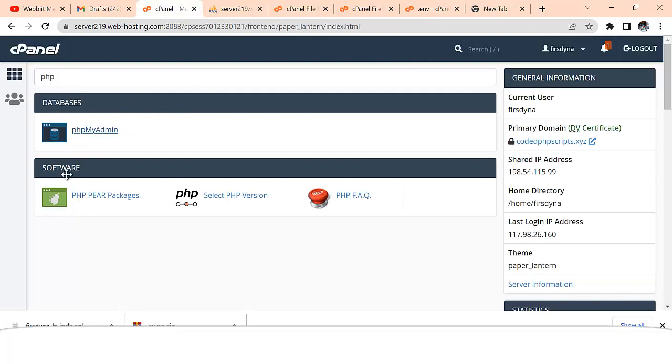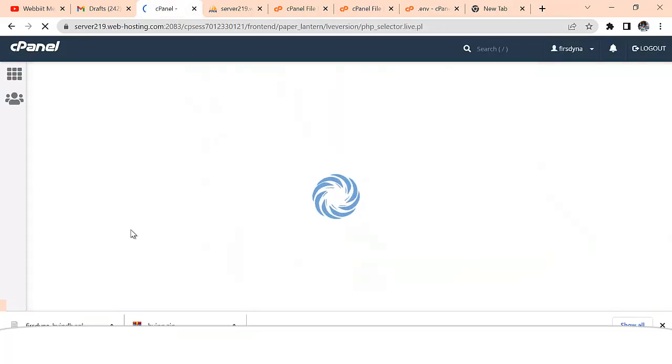Now, if I launch the site, let me quickly tell you something. So you also come to PHP and let's say select PHP version. Make sure that your PHP version is up to 8.0, 8.1, right? So make sure that your PHP version of your website is up to 8.1, because the PHP version of this particular script is 8.1. So you can click on your PHP version to find out your PHP version. Let us just wait for that to load for us.